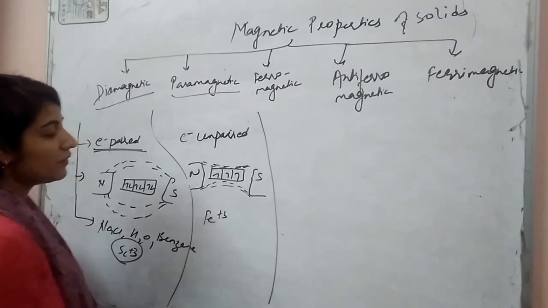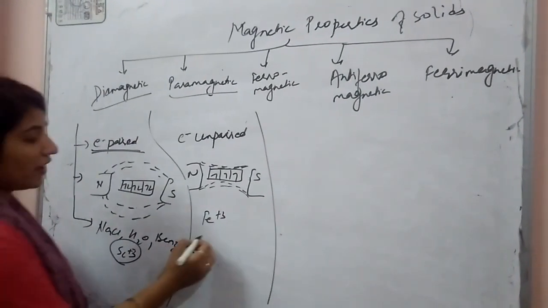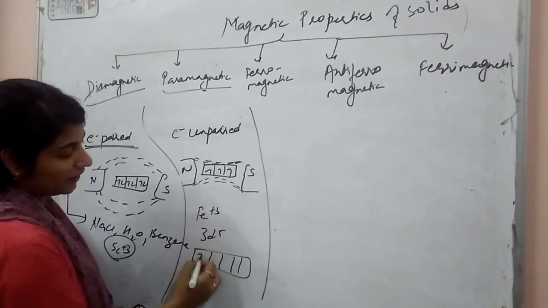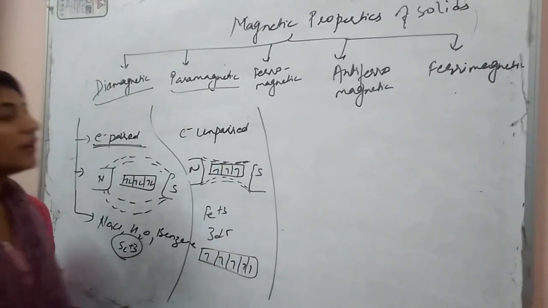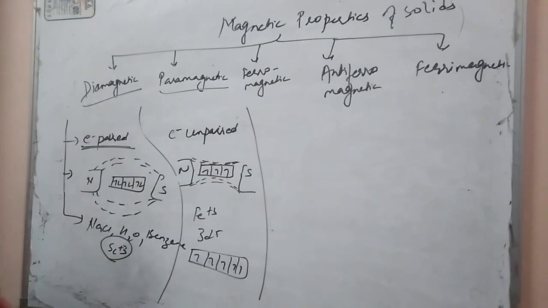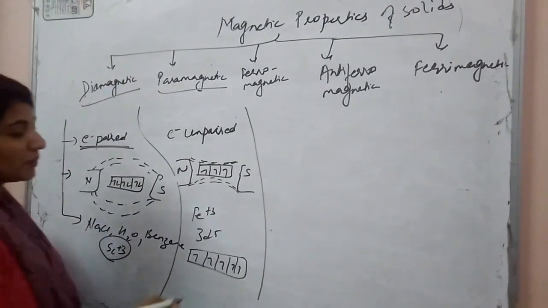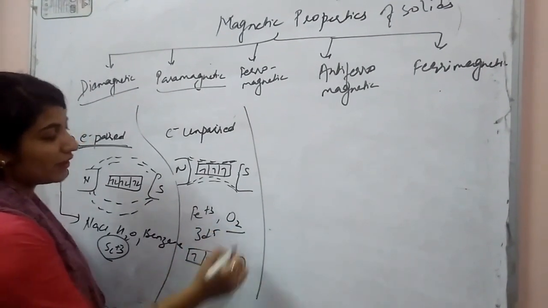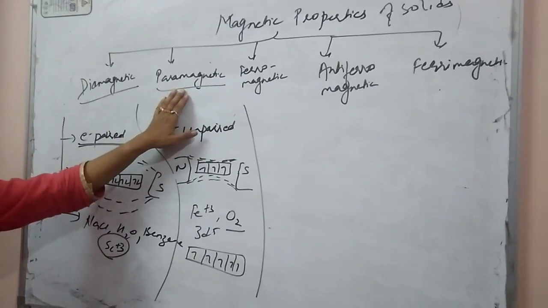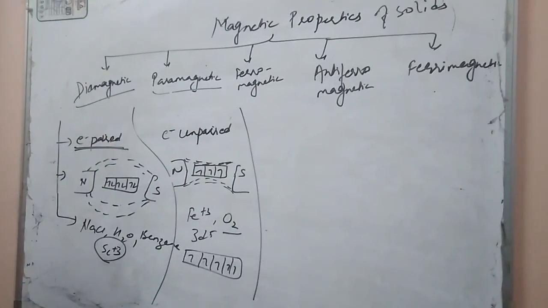Now if we discuss an example, we can see Fe3+, which has 3d5 configuration, and here 5 unpaired electrons are present, so it will attract the magnetic lines towards itself. So we can say any substance or molecule like O2 which has unpaired electrons will be considered a paramagnetic substance.